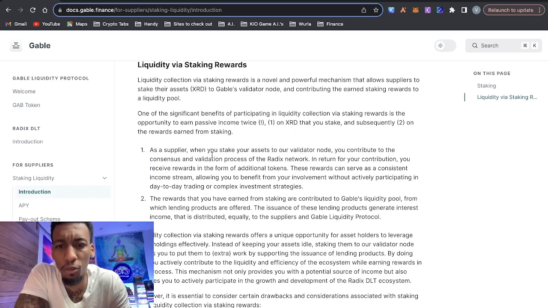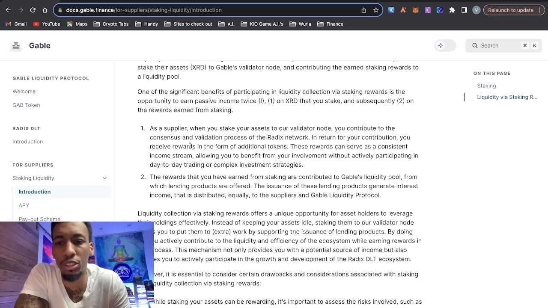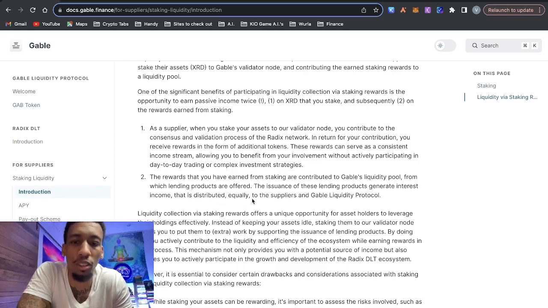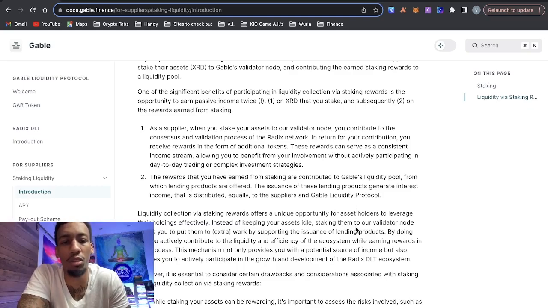So it says, as a supplier, when you stake your assets to our validator node, you contribute to the consensus and validation process of the Radix network. In return for your contribution, you receive rewards in the form of additional tokens. The rewards you have earned from staking are contributed to Gable's liquidity pool, from which lending products are offered. The issuance of these lending products generates interest income that is distributed equally to the suppliers and Gable liquidity protocol.